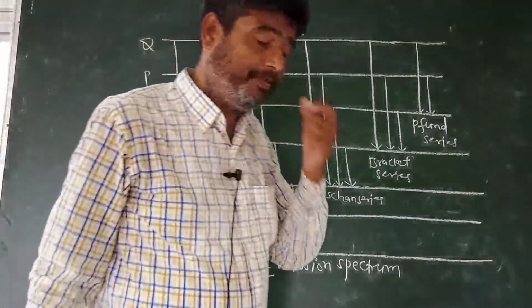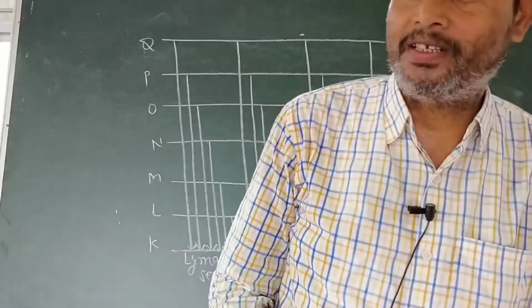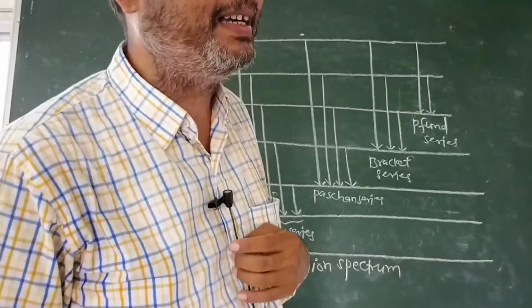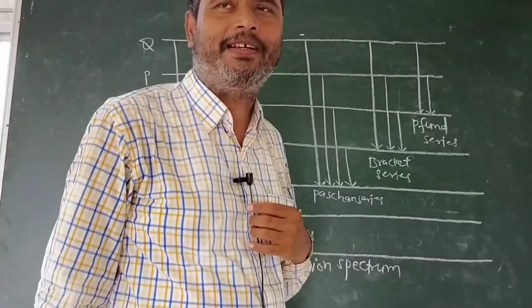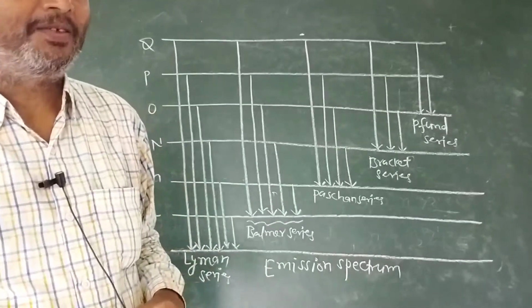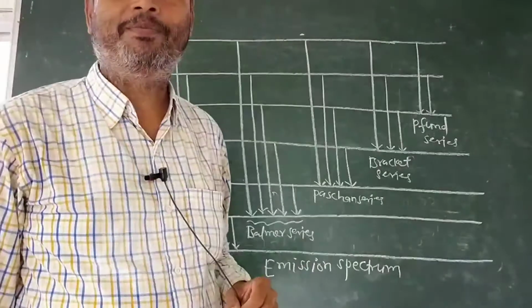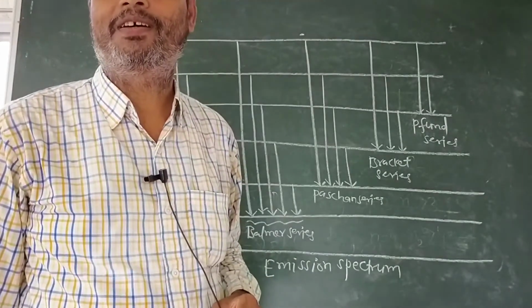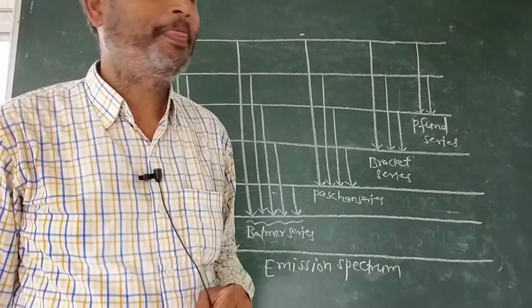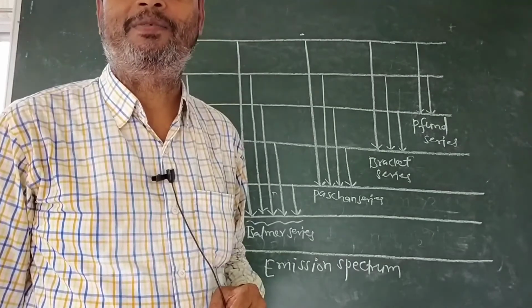In the next video, we will study the distribution of electrons in different orbits in different shells. So remember atomic number and mass number for some atoms.